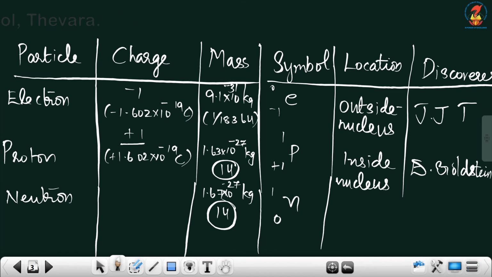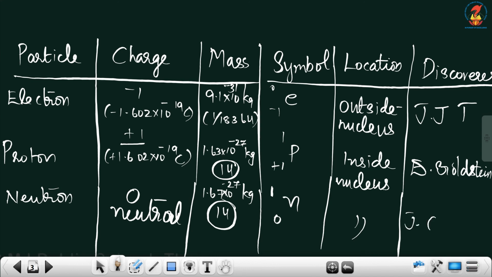Then the last subatomic particle, the neutron, has charge 0, that is, it is neutral, no charge. The mass, for easy calculation, we are taking as 1 U. So the neutron has 1 unit mass and the charge is 0. That is why we are denoting it like this. It is also seen inside the nucleus, and it was discovered by James Chadwick.